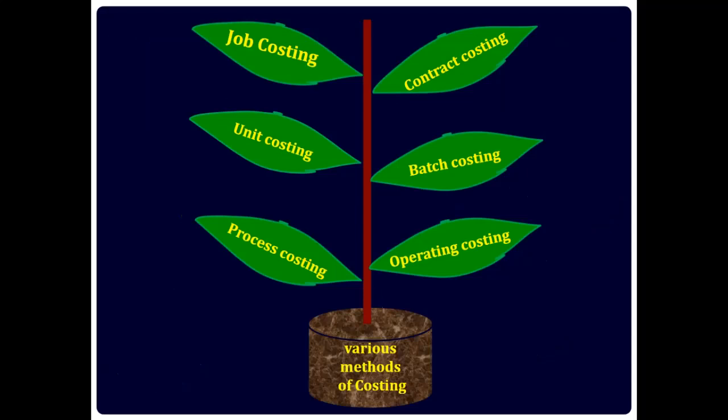Unit costing, the costs are incurred for a fixed quantity. Type of business, mining. Batch costing, the cost incurred for a fixed number of units forming a batch. Type of business, manufacturing of spare parts. Process costing, the processes involved are easily distinguished. Type of business, textile units. Operating costing, the costs are incurred for services rendered. Types of businesses, hospitals.